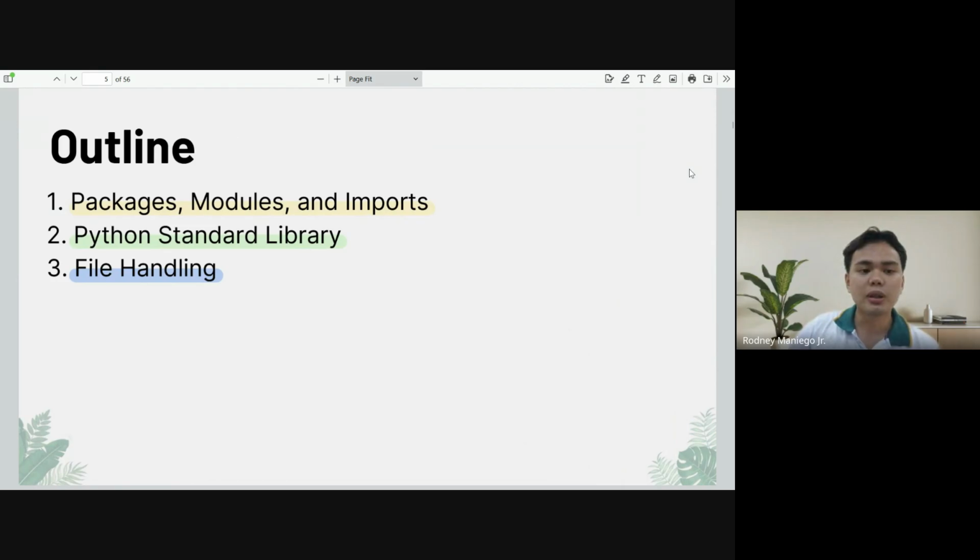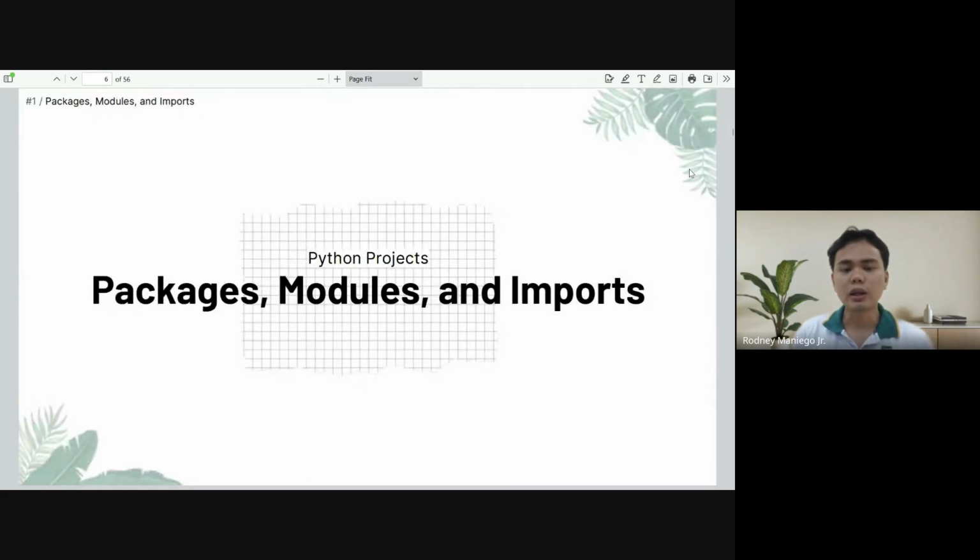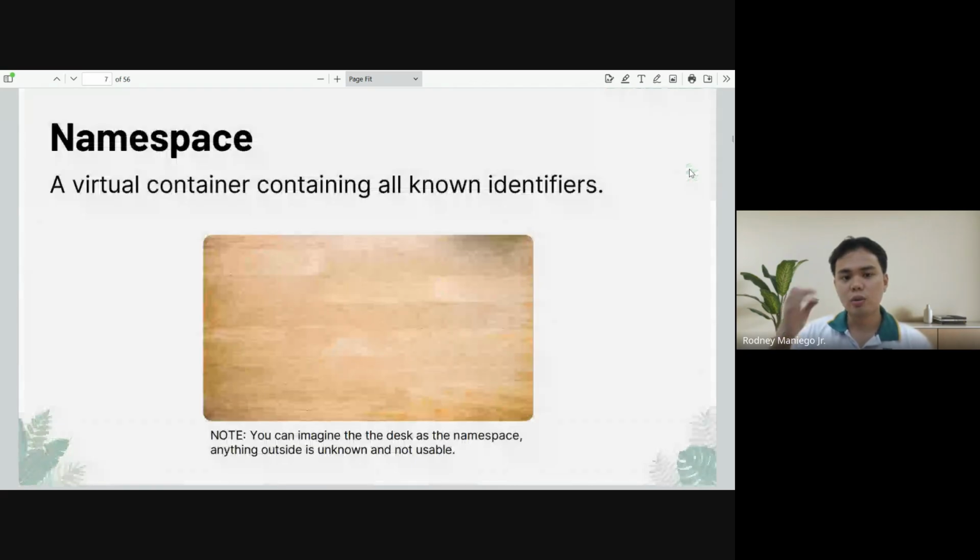Here we will be talking about packages, modules, and imports. Then we'll have a brief introduction of the common Python standard library, and we'll focus more on file handling, with a demonstration on how to code using basic Python. Okay, so let's proceed on this one.